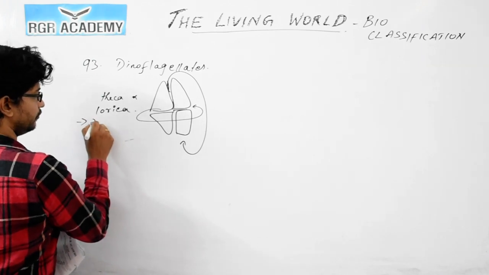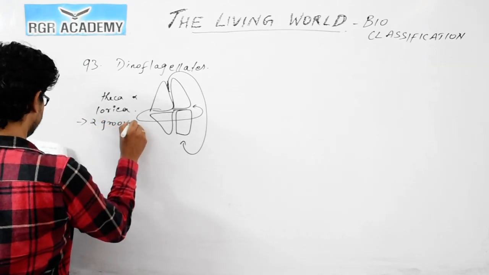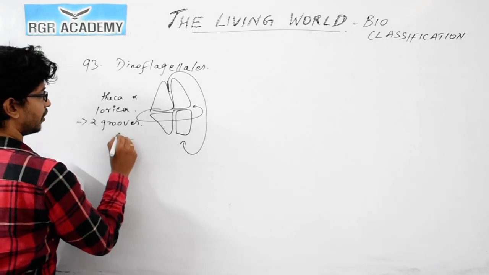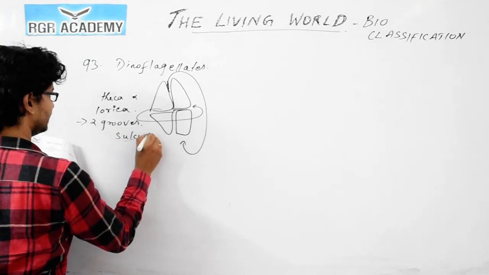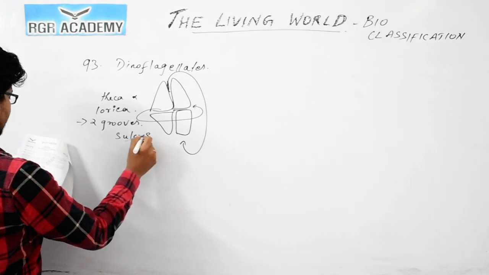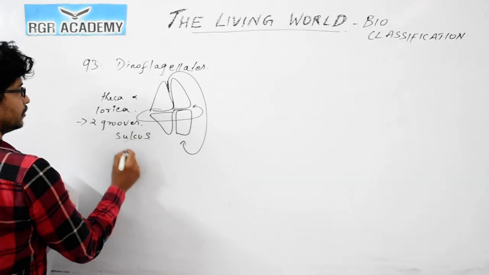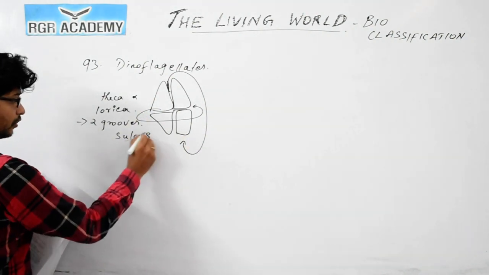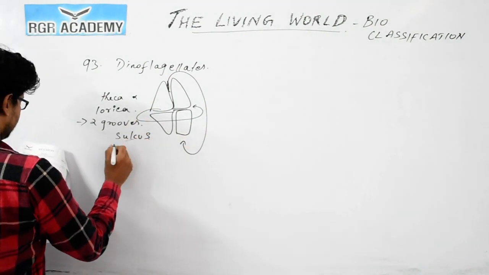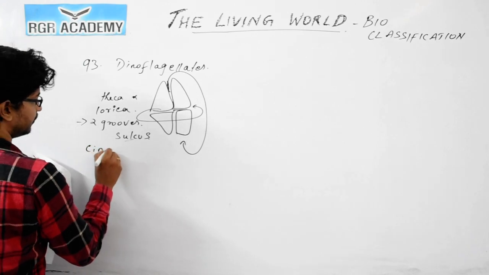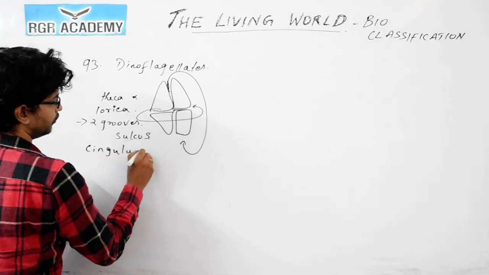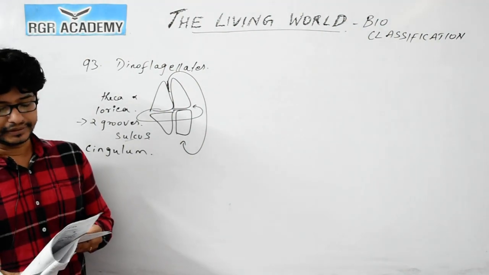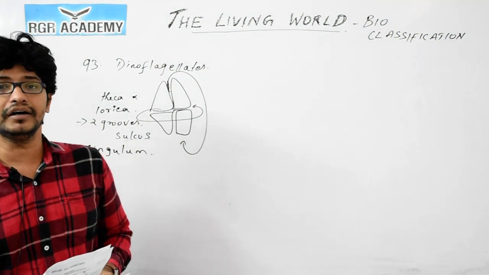The dinoflagellates consist of two grooves. The longitudinal one is called the sulcus, and the other, the transverse groove, is called the cingulum, which we also call an annulus or girdle.